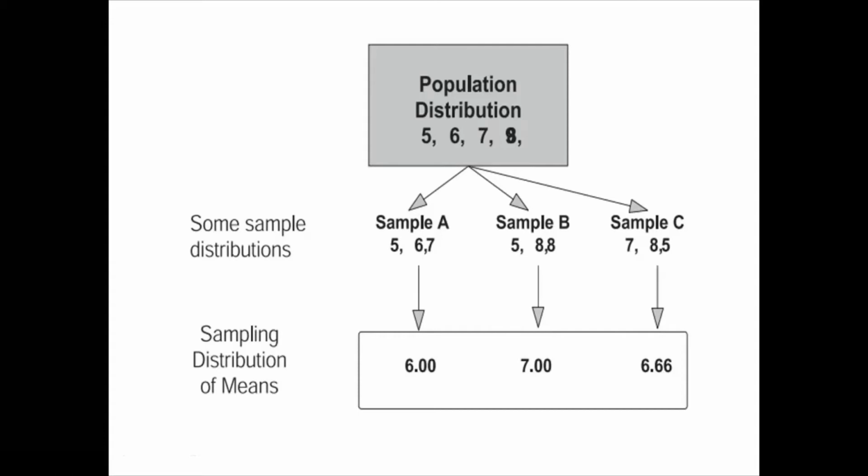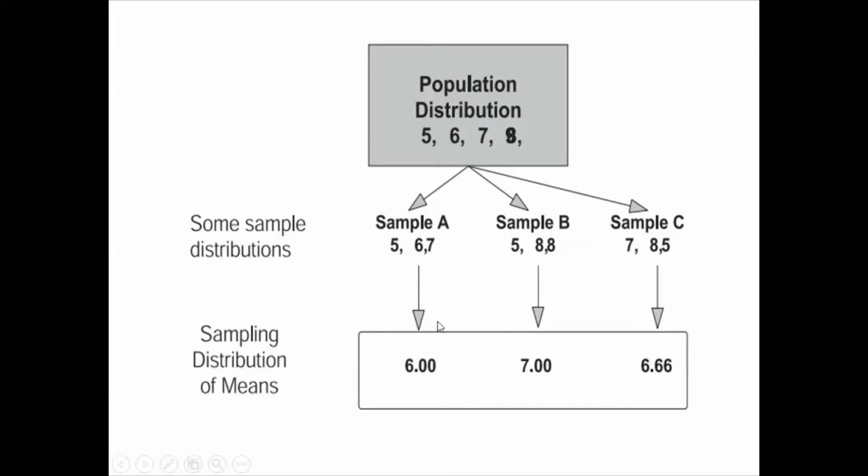Consider sample selection. First, I select 3 students. In those 3 students, the heights are 5 feet, 6, and 7. Then, after some time, I take a second sample, that is 5, 8, 8. And in the third sample, again I take 3 students, 7, 8, 5.